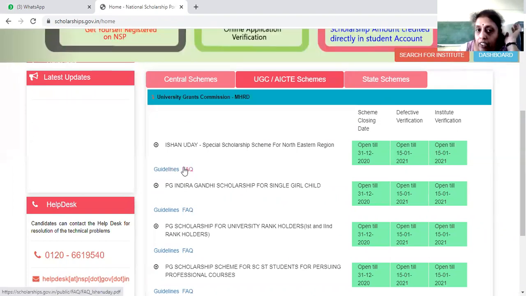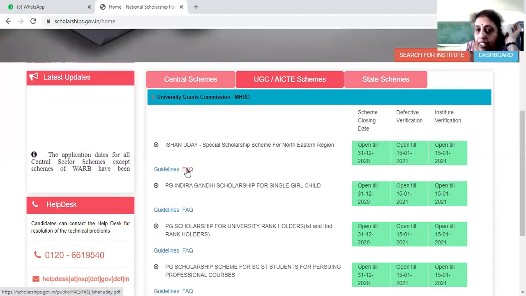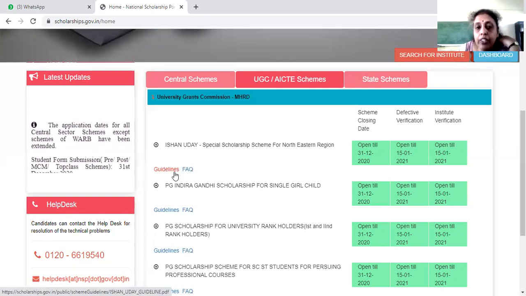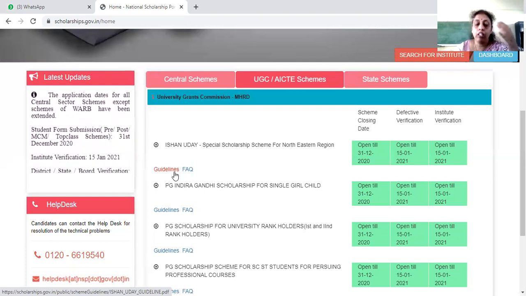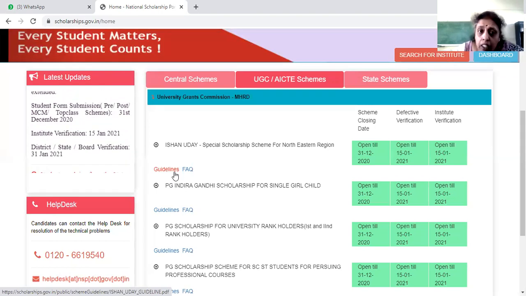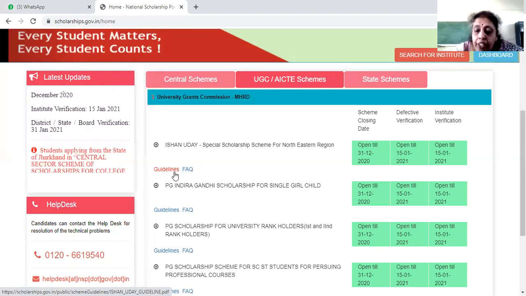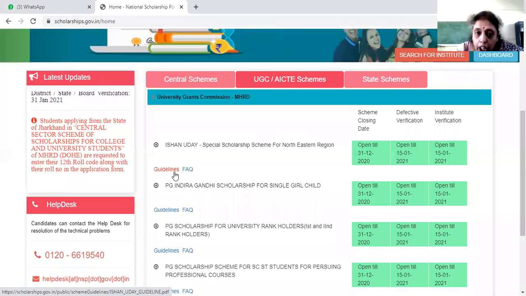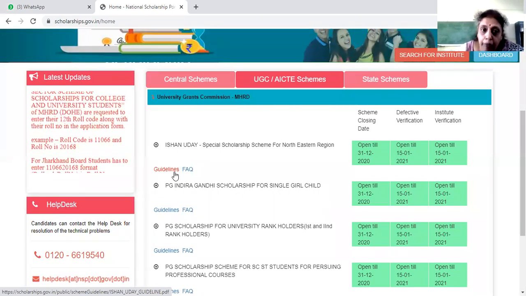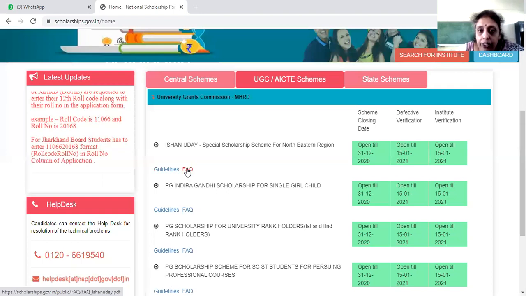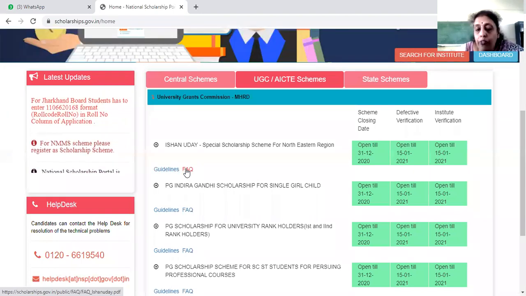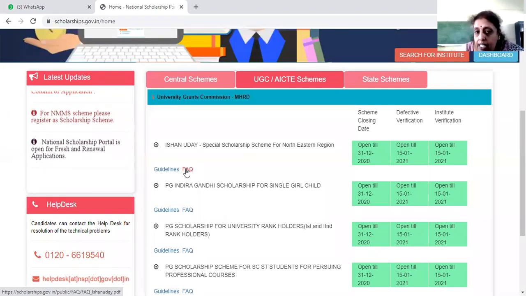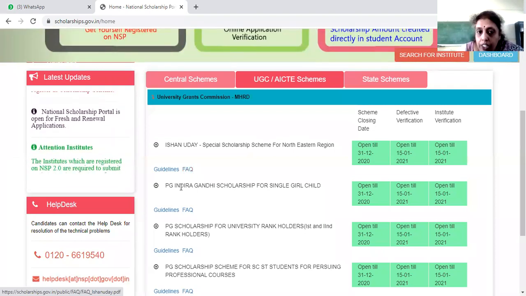Then guidelines. So if you click on the guidelines and frequently asked questions, in guidelines he will give you the complete details of the procedure, the eligibility criteria, and what are the documents you have to upload. Everything will be given. And in frequently asked questions, almost any doubt which you are going to get will be addressed.